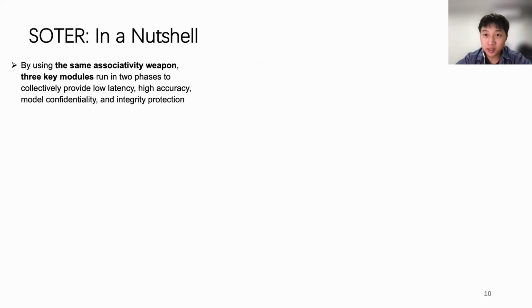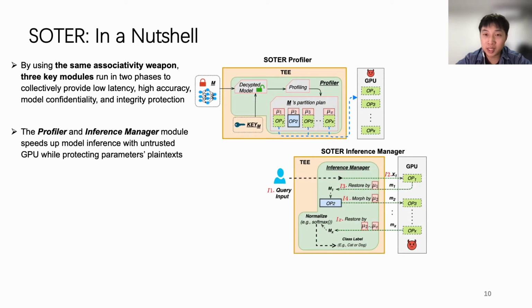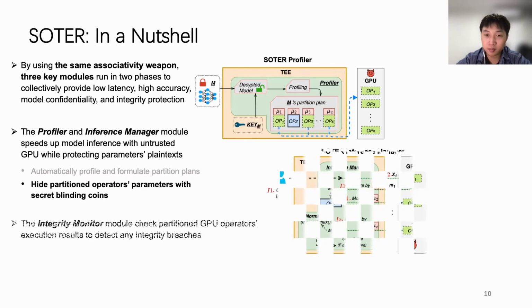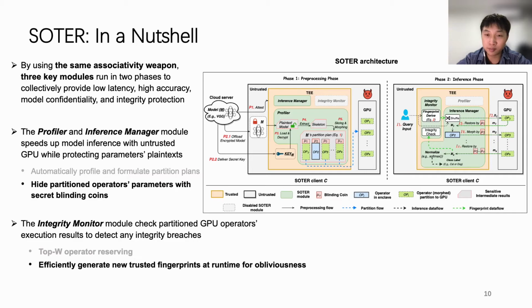In all, by using the same associativity weapon, 3 key modules run in 2 execution phases to collectively provide low latency, high accuracy, model confidentiality, and integrity protection. The Profiler and Inference Manager modules speed up model inference with the untrusted GPU while protecting parameters' plaintext. Specifically, these 2 modules automatically profile and formulate partition plans and hide partitioned operators' parameters with hidden blinding coefficients. The Integrity Monitor module checks partitioned GPU operators' execution results to detect any possible integrity breaches. These 3 modules constitute the whole architecture of SOTER.